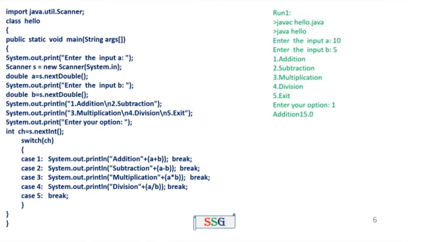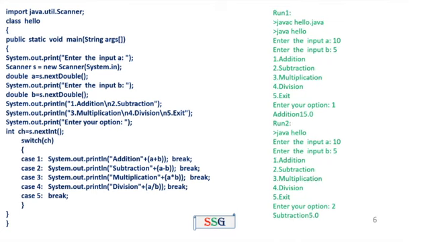The output for this program: the first time I am going to run the program. Enter the input A equal to 10, B equal to 5. Then it displays the message 1 for addition, 2 for subtraction, 3 for multiplication, 4 for division, 5 for exit. Enter your option. My option equal to 1 means it performs the addition. 10 plus 5 equal to 15.